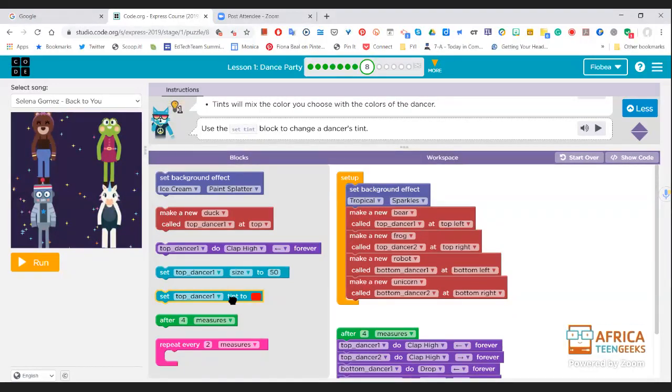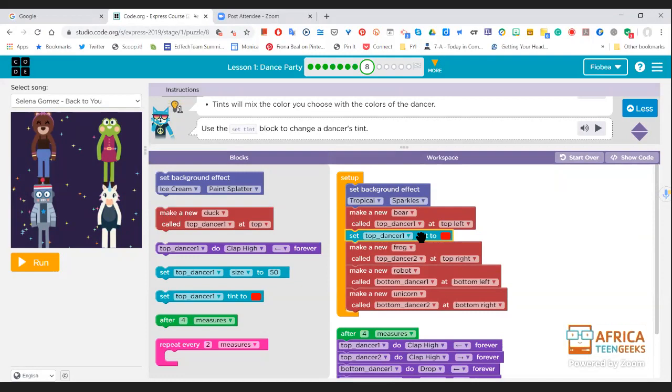Where are we going to put it? Put it under the menu, bear culture dancer 1. Okay, because this one says top dancer 1, tint. And as Ethan says, bear is the one that's called top dancer 1. So you think there, is that right, Ethan? Over there. Okay, we made it red. All right.